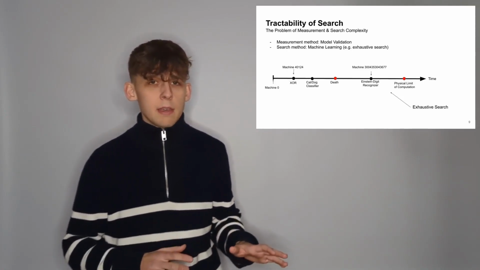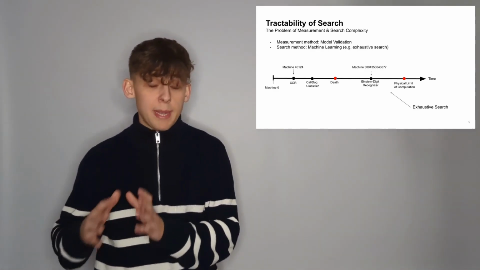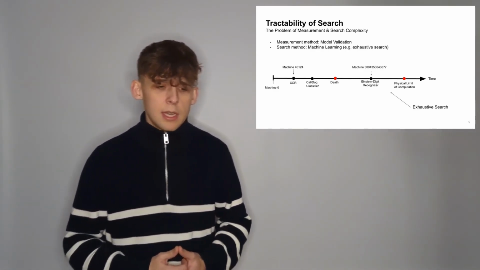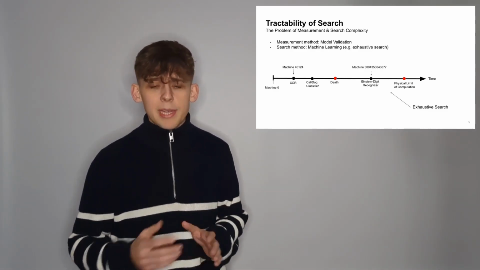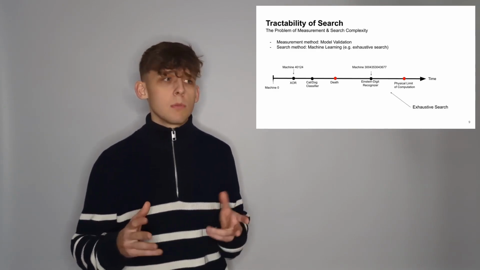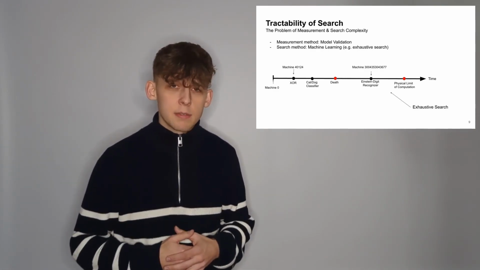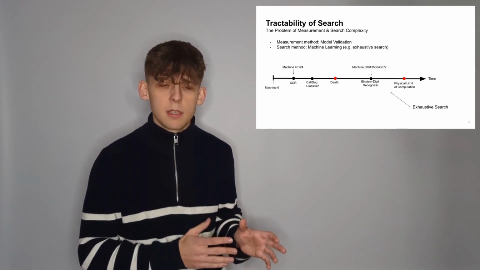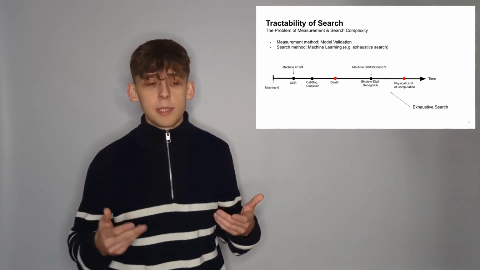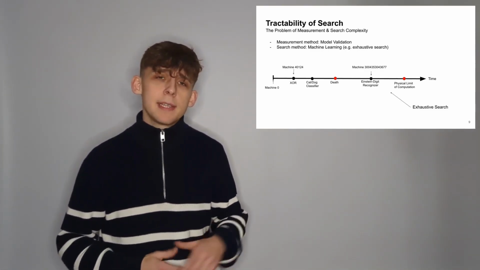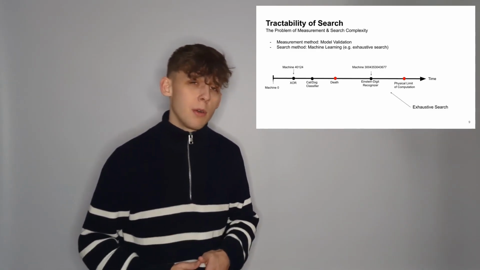We want to identify the model that is able to automate specific tasks with respect to the human scientist, or Albert Einstein. So we need a measurement in order to identify the correct model. And what we can do for that is we can just assume that we have everything that Albert Einstein has ever said. So we have perfect data about what he has ever said, and we use that as our measurement method, or as our measurement information, and we perform a model validation to validate the model with respect to these experiments, because we think this might be a good proxy for our digital Einstein twin.